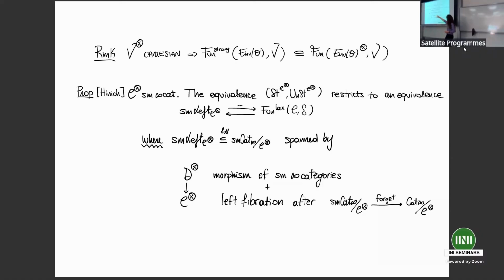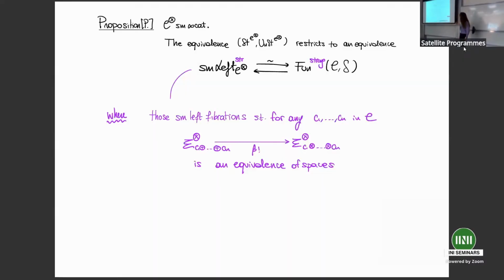Basically, this is a full sub-infinity category of symmetric monoidal categories over C, where the objects are morphisms of symmetric monoidal categories which are also left fibrations once we forget that they were symmetric monoidal. So the first thing that we prove is that this result can be upgraded, in order to obtain a characterization of the unstraightening of strong monoidal functors out of a symmetric monoidal category.